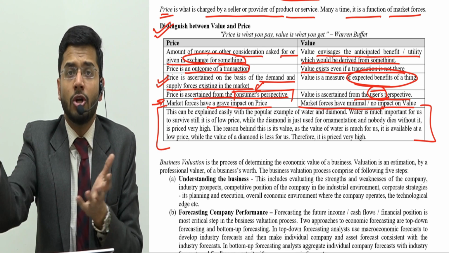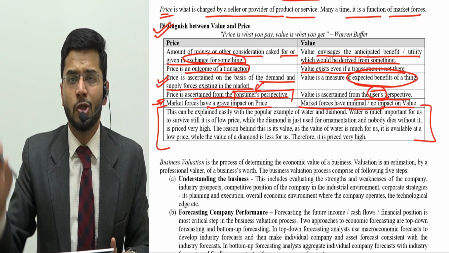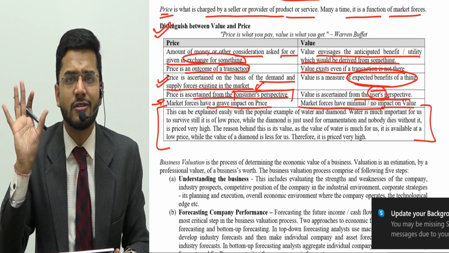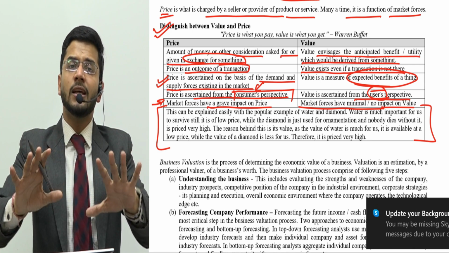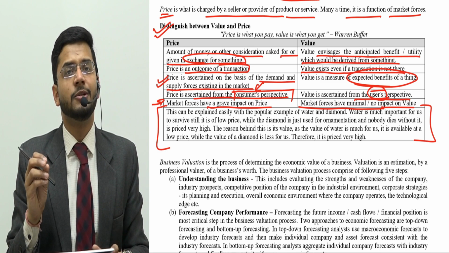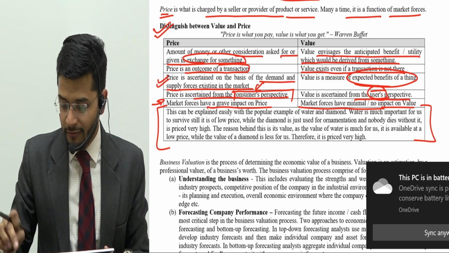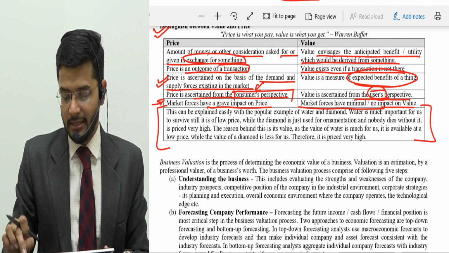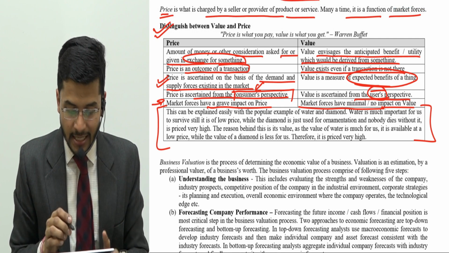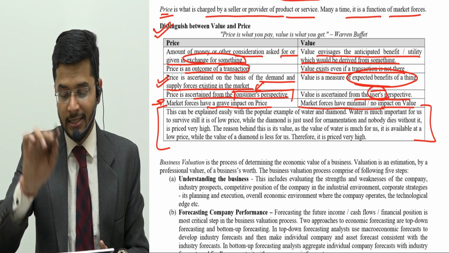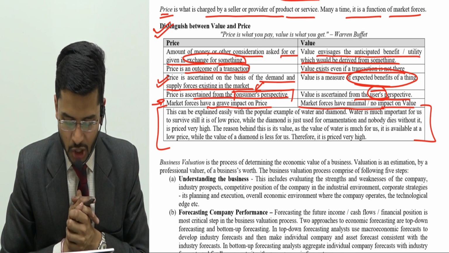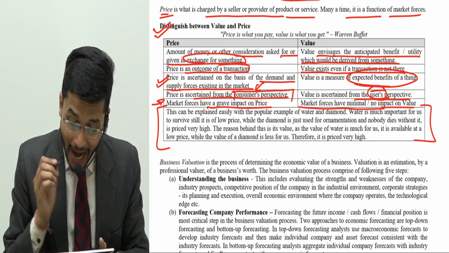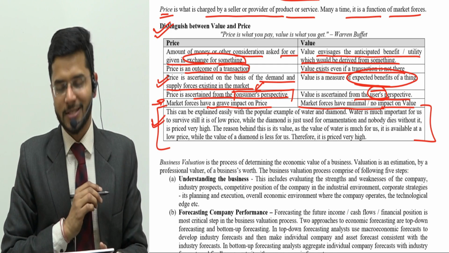If another person is not finding it worthy, I would say to hell with that person. I am not interested in listening to whatever that person is saying. I find this thing good, so this thing is really important for me, so it is valuable for me, so I will definitely buy this particular thing. So that is the difference between price and value. I hope on a very, very broad perspective you've been able to appreciate what is the difference between price and value. And now the famous diamond paradox.